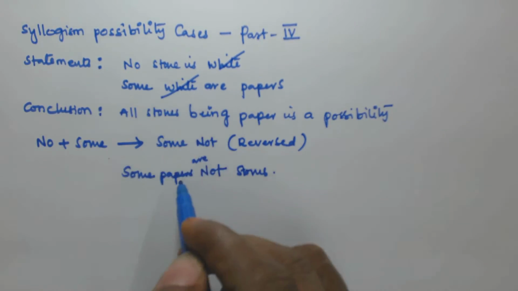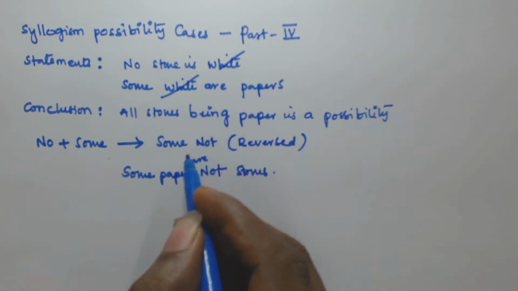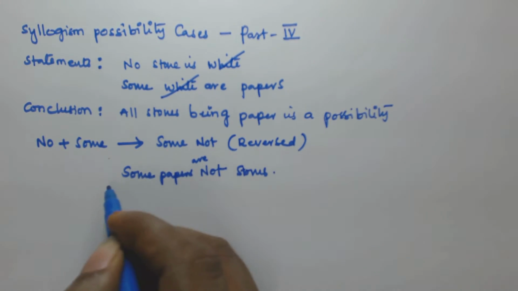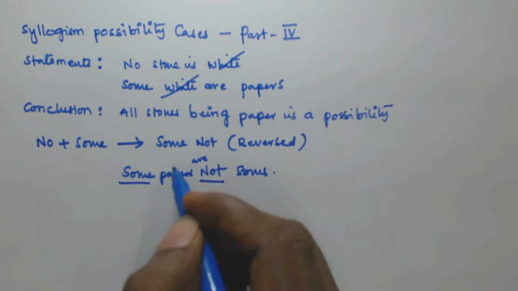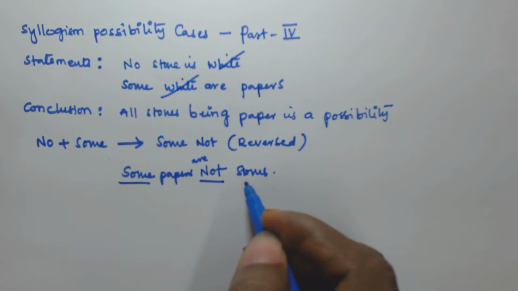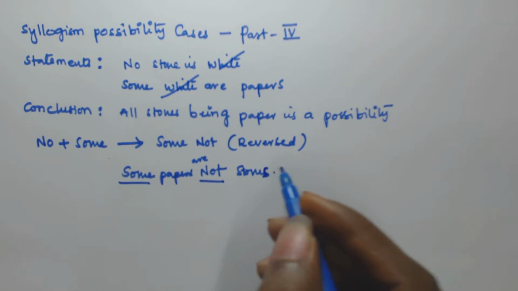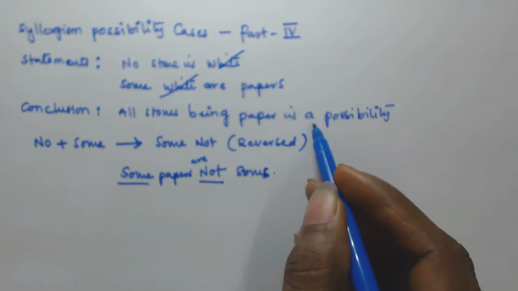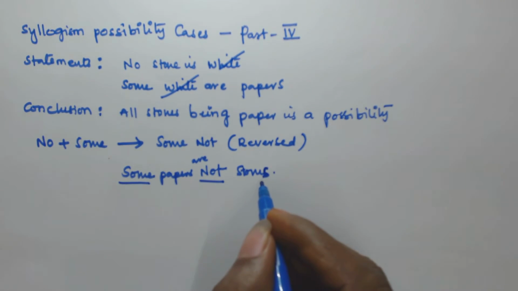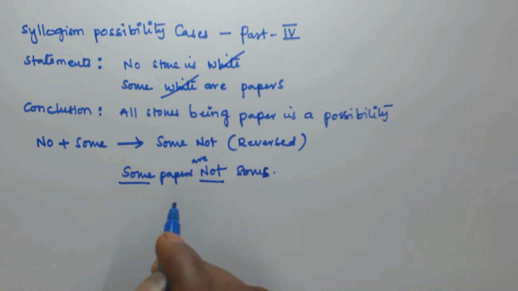Generally we would get stone first and paper second, but according to the no plus some rule, the conclusion contains some, not, and reversed. So the predicate becomes the subject and the subject becomes the predicate. So what we got is: some papers are not stones. But this is not the conclusion that is actually given. The given one is: all stones being paper is a possibility.